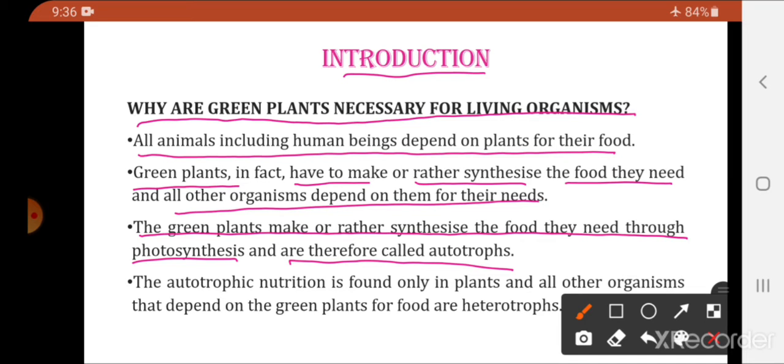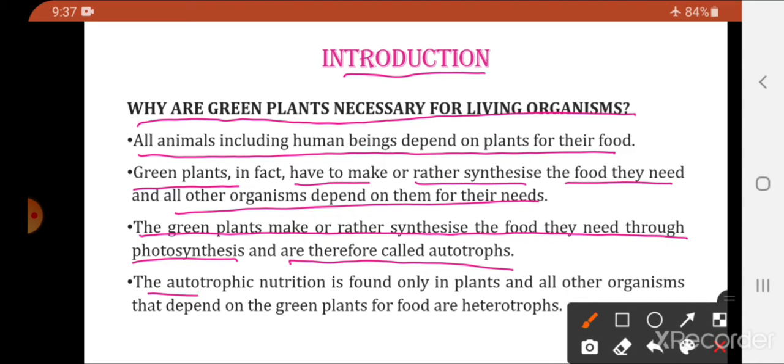Auto means self and trophy means nutrition. So those organisms which prepare their own food are called autotrophs. The autotrophic nutrition is found only in plants, and all other organisms that depend on green plants for food are heterotrophs. There are only the green plants and a few blue-green algae, or you can say certain photosynthetic bacteria, which can prepare their own food.